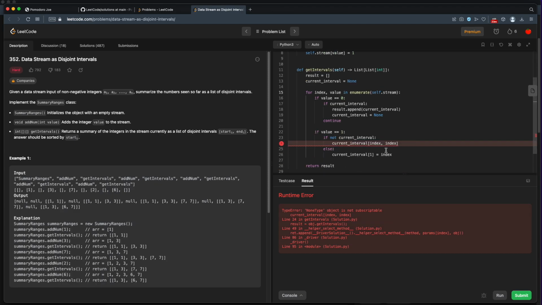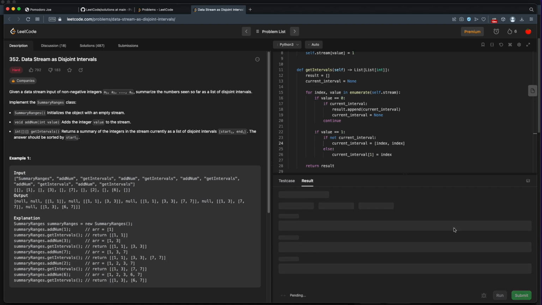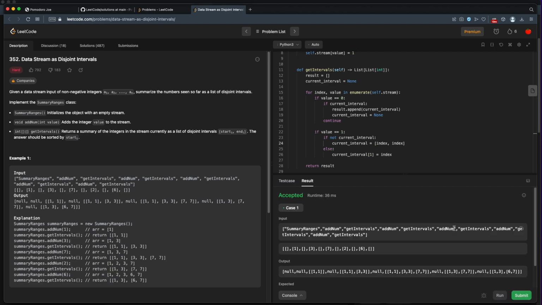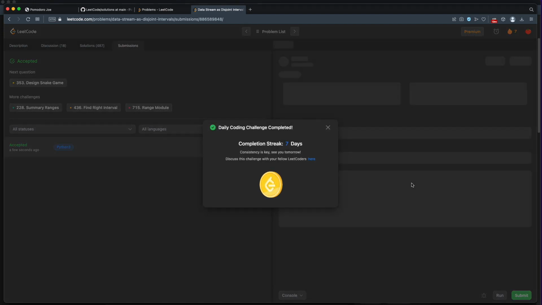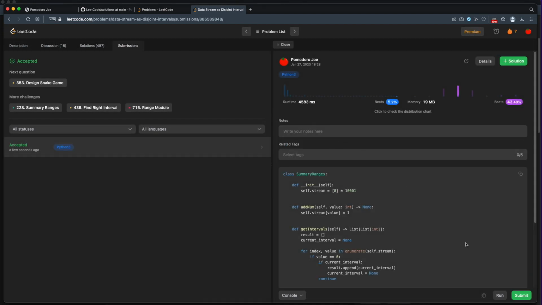Oh, I must have, yes, I'm creating a new current interval. That's what that should be. And that passes. Let's see if we can pass all the tests. This might be too slow. No, we pass.